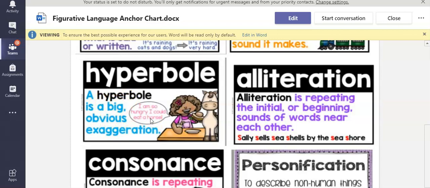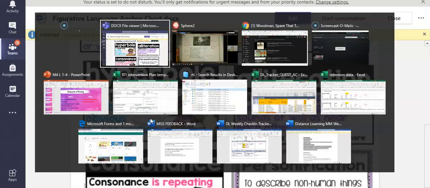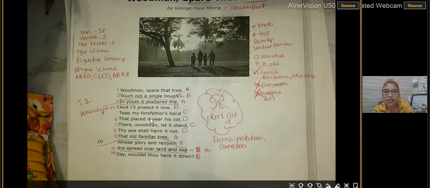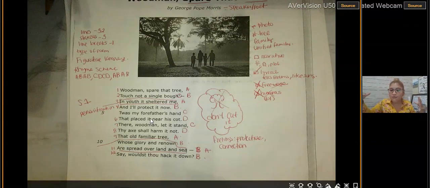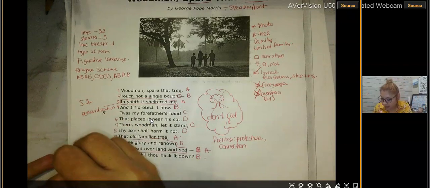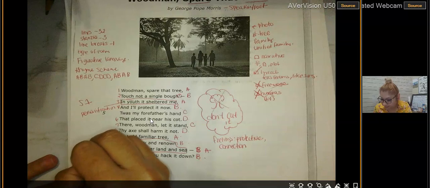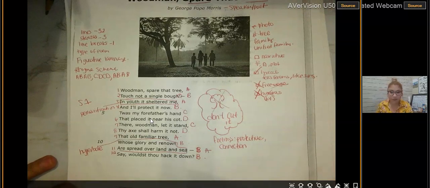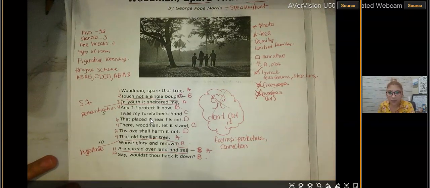Well, is it exaggerating, boys and girls, whose glory and renown are spread over land and sea? Yes, right? The speaker is exaggerating that it can give love to everyone over the land and sea. So here I'm going to write hyperbole. So 10 and 11 is talking about hyperbole.